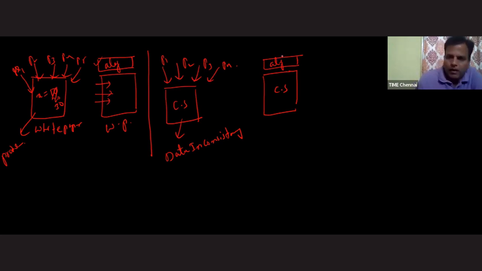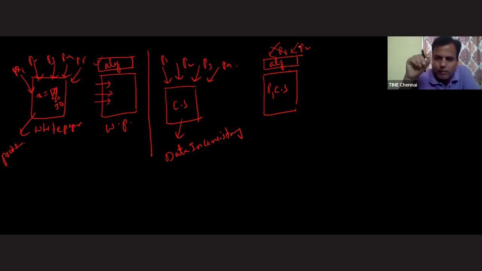Next one, sir. If any process is trying to enter inside the critical section, what is the difference between these two cases, sir? Here there is no barrier to access the critical section, but here, sir, there is a barrier to access the critical section. This algorithm is the barrier. When process P1 is trying to enter inside the critical section, this algorithm will check whether any process is there inside the critical section or not. Right now no one is there, so this algorithm will allow process P1 to enter. But once process P1 is inside the critical section, if process P2 tries to enter, this algorithm will not allow that process.